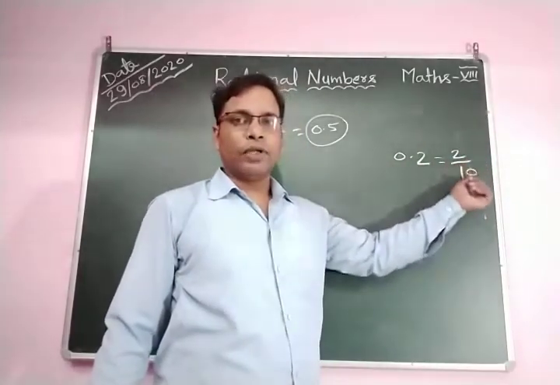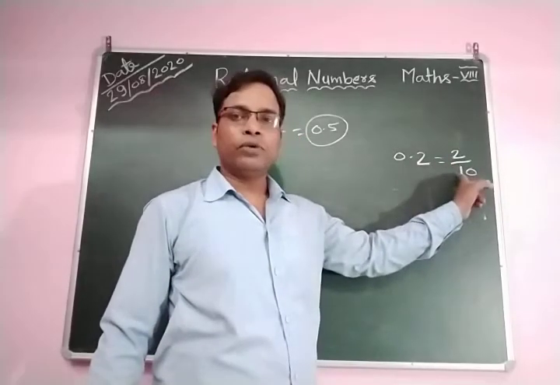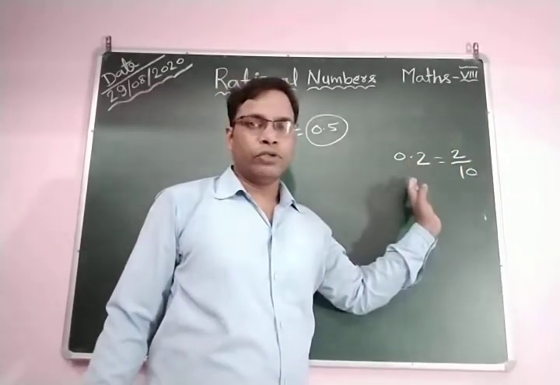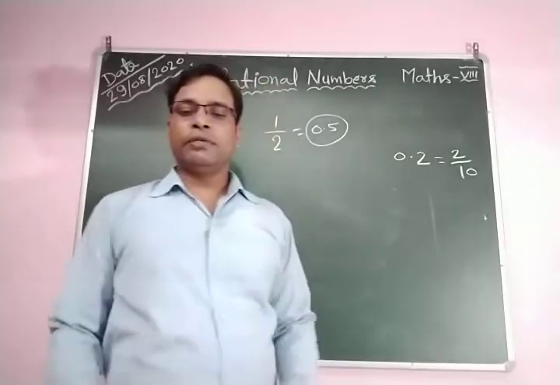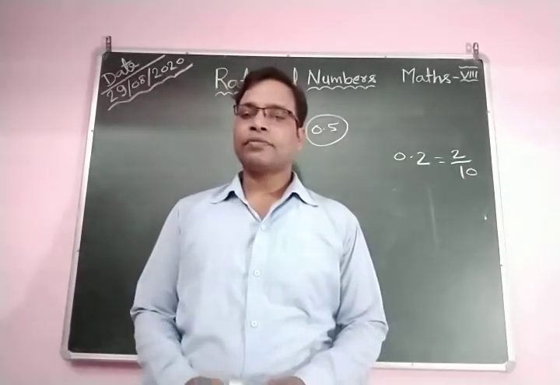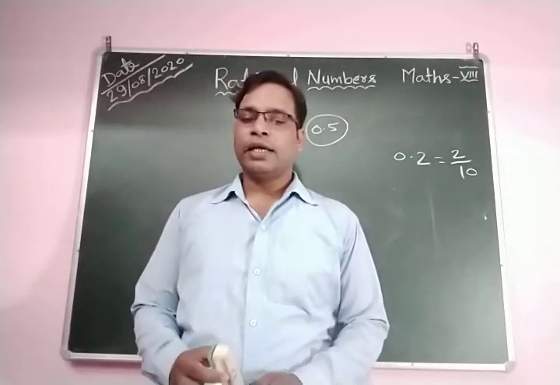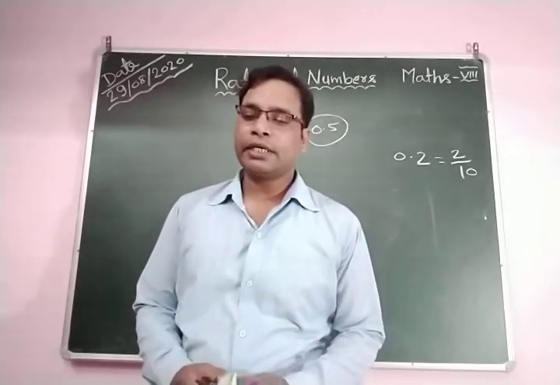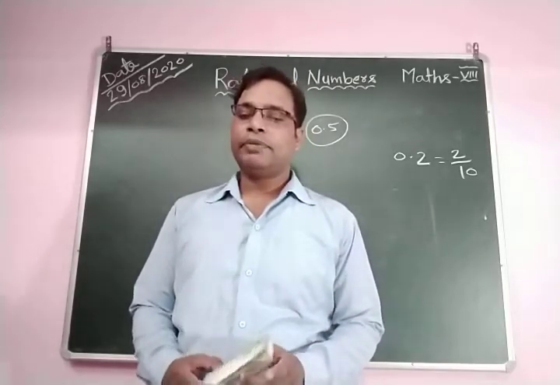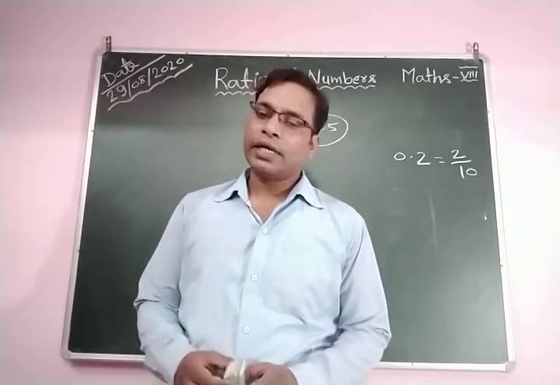This is p by q, where p is equal to 2 and q is equal to 10, and q does not equal 0, you can see here. So every terminating decimal number is a rational number. And every non-terminating repeating decimal number is also a rational number.